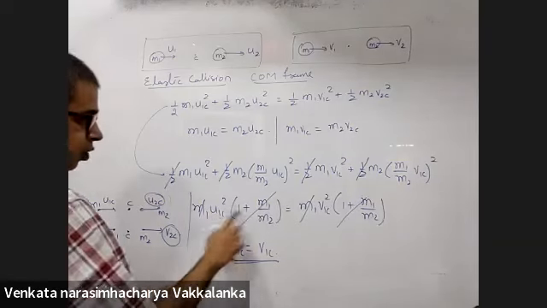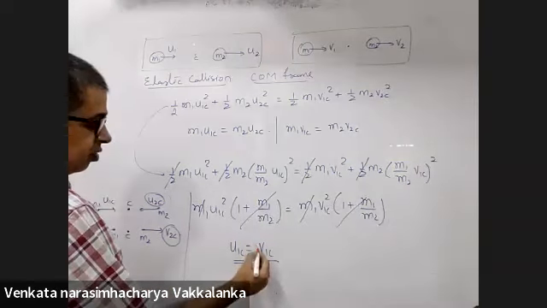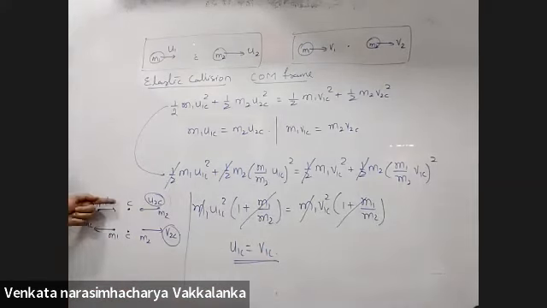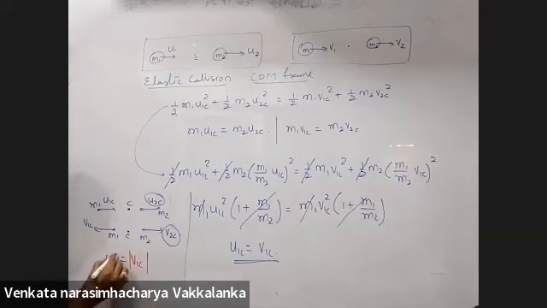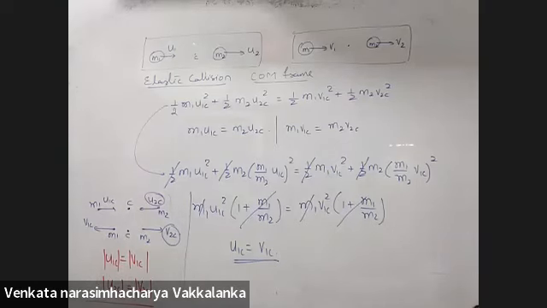And here, square means I will get plus or minus. Why am I getting plus or minus? This is this way, this is this way. U1C is equal to V1C and U2C is equal to V2C. Only one condition. It should be a perfectly elastic collision.